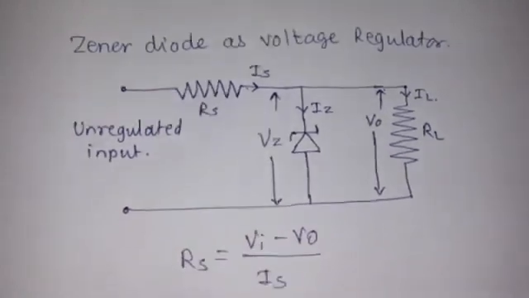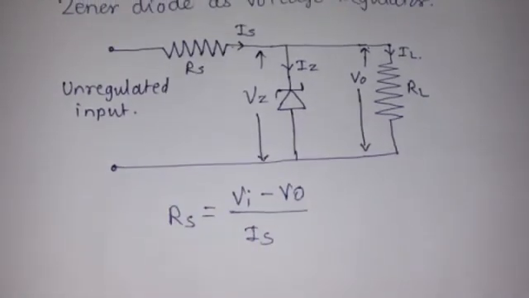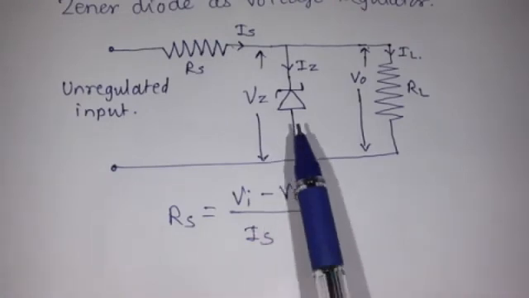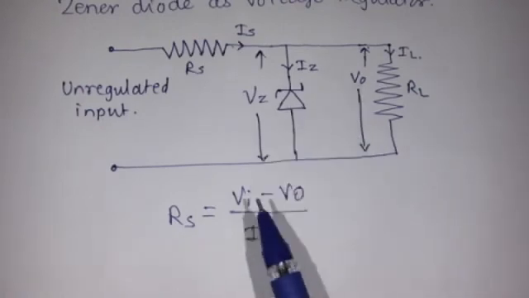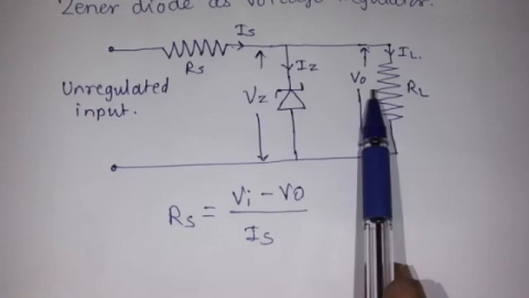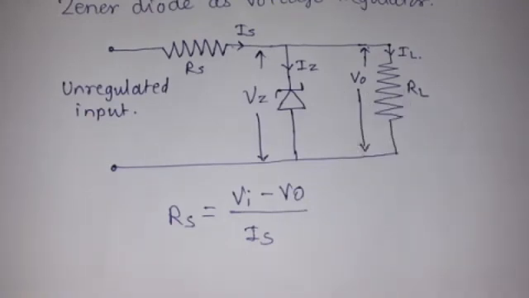So the value of the series resistor is calculated like this. Once we have designed this value, we cannot change it, because it depends upon the zener voltage, that is the output voltage, and the required amount of current to pass through this load resistance. Now this is the first device which works as a regulator.